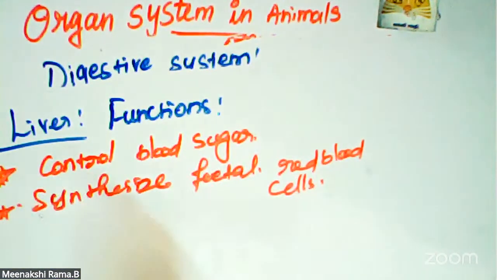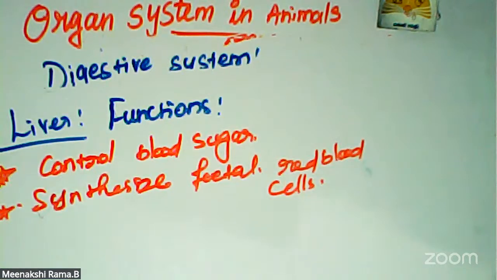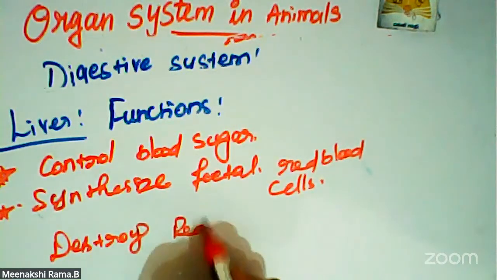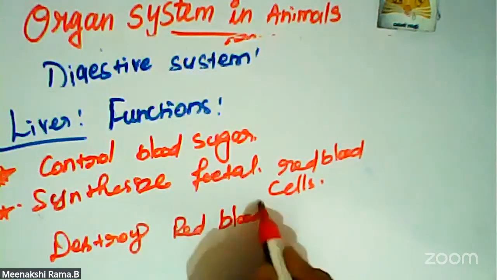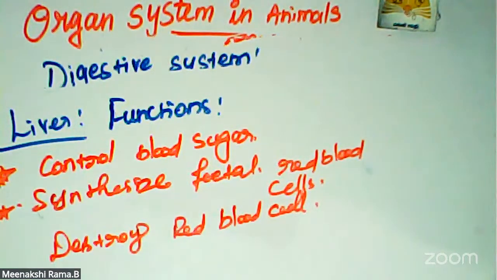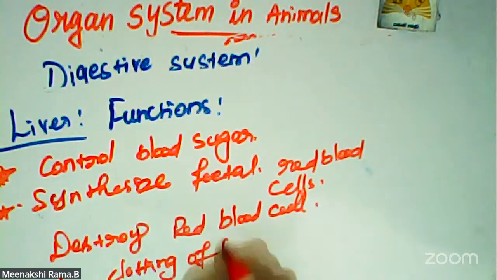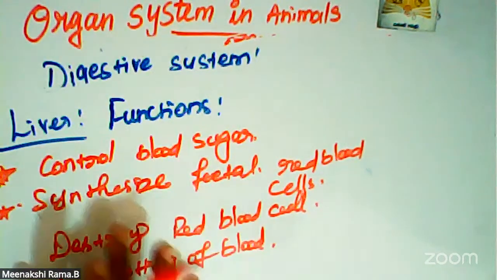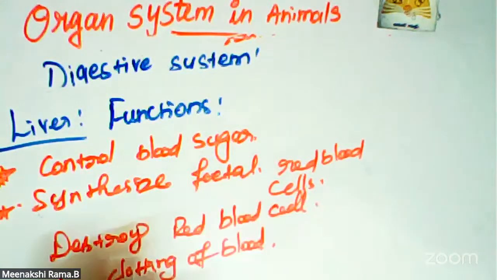It synthesizes red blood cells, and it also destroys red blood cells. It also produces prothrombin for clotting of blood. This is also a main process. So the liver functions are controlling blood sugar, synthesis of red blood cells, destruction of red blood cells, and clotting of blood.